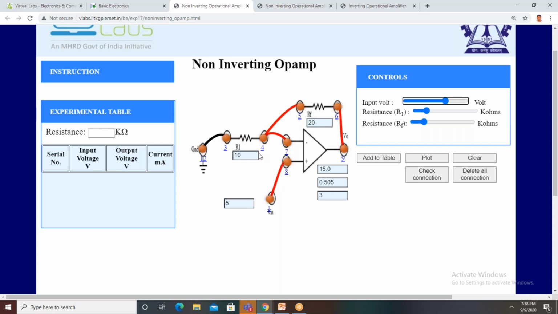For example, apply minus 10 volts. Minus 10 volts is the input voltage. What do we get, ma? Minus 30. Yes, minus 30. Now apply minus 5 volts.